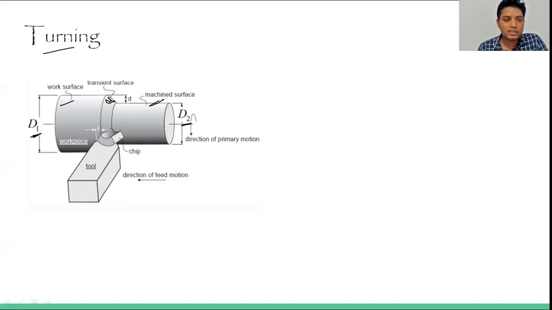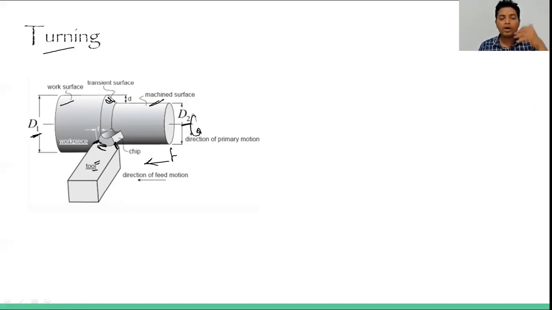Okay, this is the chip which is coming out from this workpiece material. This is the tool, a single point cutting tool, and this is the rake face. This is the side cutting edge, and this is the end cutting edge. We are keeping the feed in this direction, and the rotational primary motion will be in this direction.